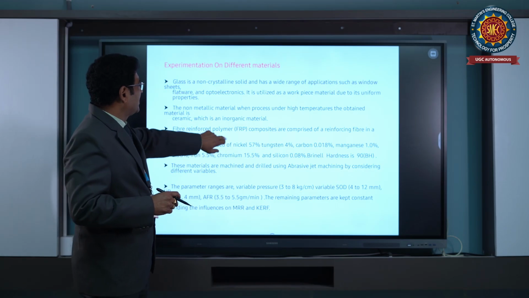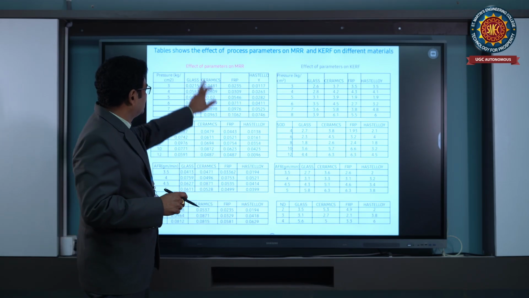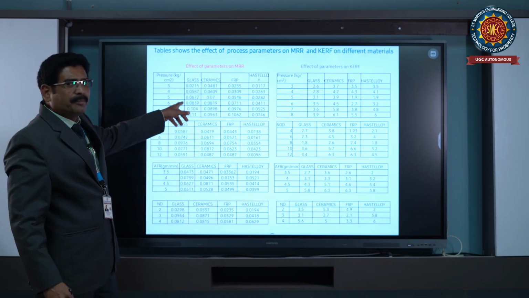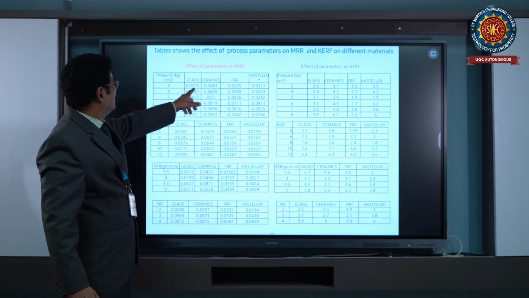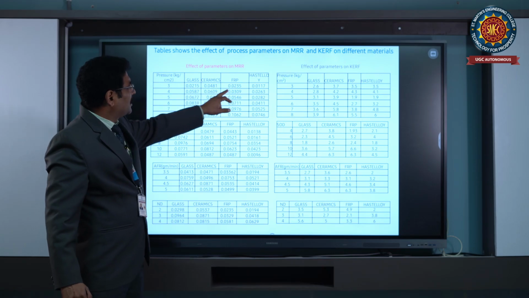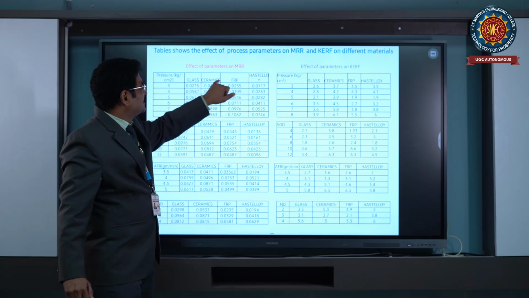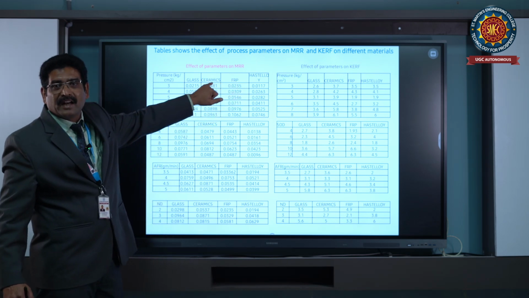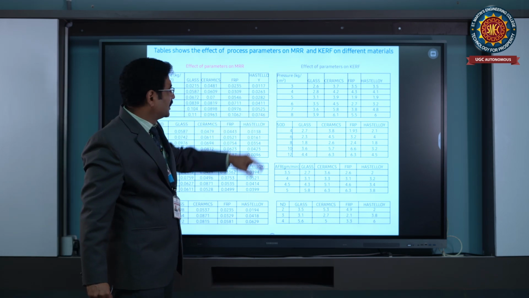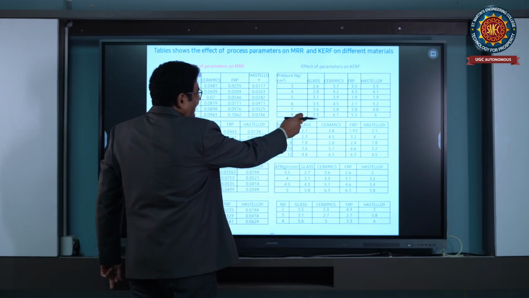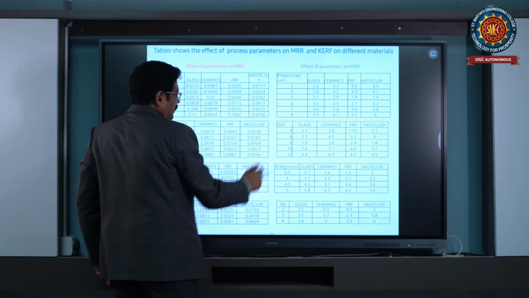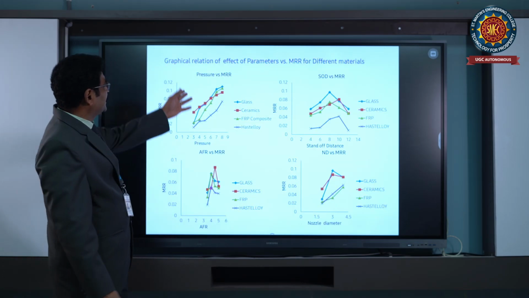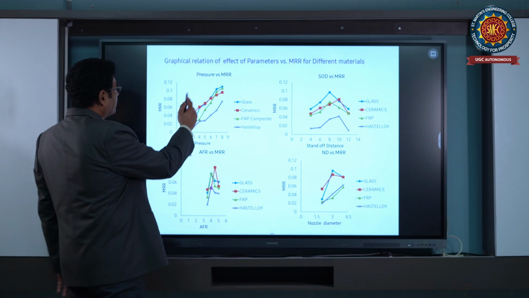See, these are the experimental results of different parameters. The variation of pressure, what will be the MRR of glass, ceramic, FRP, fiber reinforced plastics. After that, hard alloys. Next, coming to the kerf, the variation of kerf. These are some tables which we are indicating. Next, coming to the other process, see the graphs, how the variation of pressure takes place.